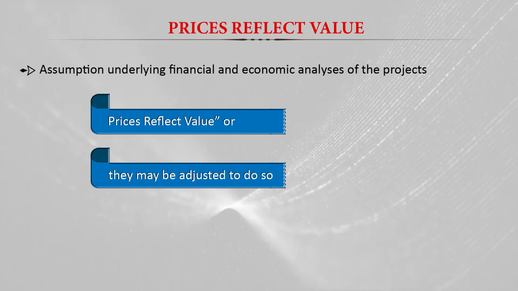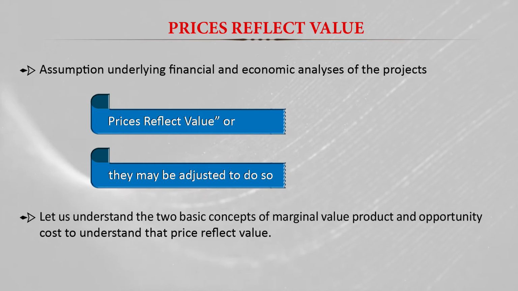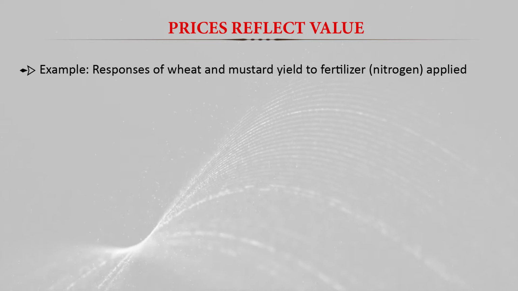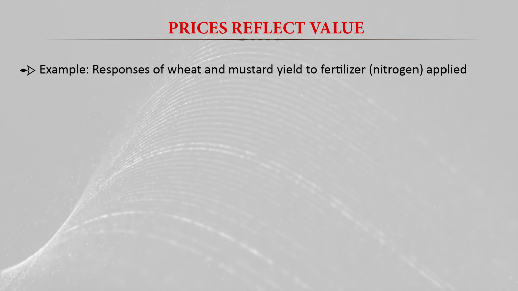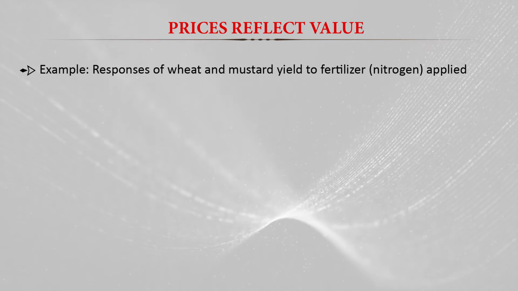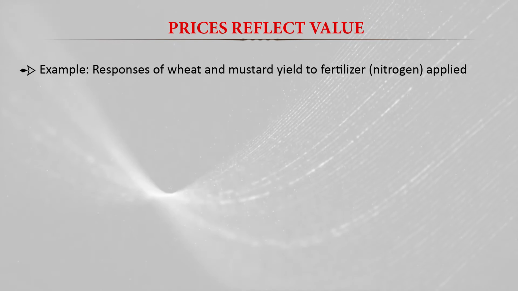So basically we are going to understand these two concepts, the marginal value product and opportunity cost, to understand the hypothesis that price reflects value. Let us take an example. Here we want to study the response of wheat and mustard yield when we apply different dosages of nitrogen, or we can say different dosages of fertilizers. When you apply nitrogen fertilizers to wheat and mustard, what are the changes in the productivity of wheat and mustard? Let us take this example.